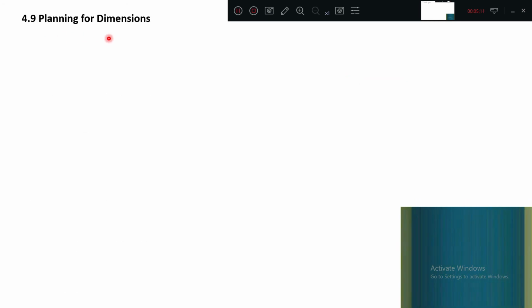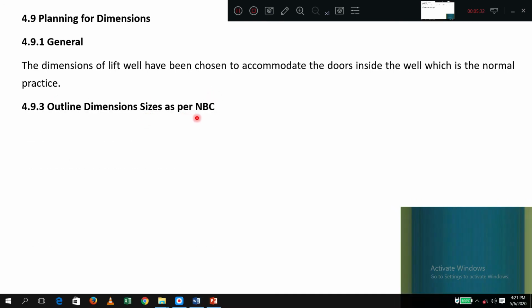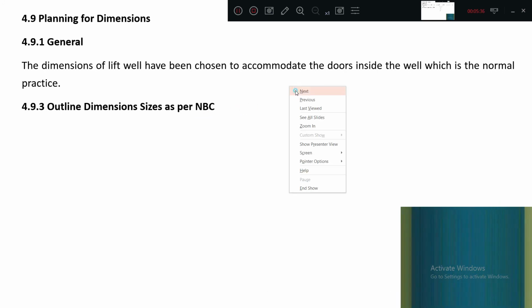Okay, planning for dimensions. General. The dimensions of the lift well, the total wall to wall dimensions, have been chosen to accommodate the doors inside the well, which is normal practice. So it is mentioned in that way. Outline dimensions as per NBC of the lift well.